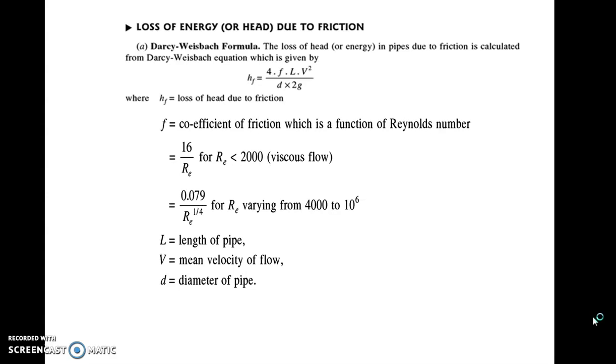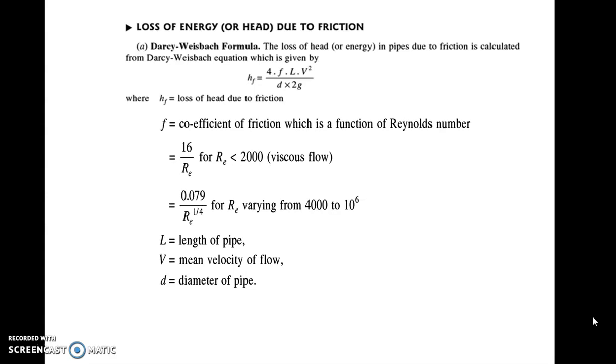For calculating hf given by the formula 4fLV² / 2gd, in this formula the term small f is called as a coefficient of friction. Remember, small f is the coefficient of friction, capital L is the length of the pipe, capital V is the mean velocity of the fluid through the pipe, small d is the diameter of the pipe. So in this formula, the important term is the small f, which is called as the coefficient of friction.